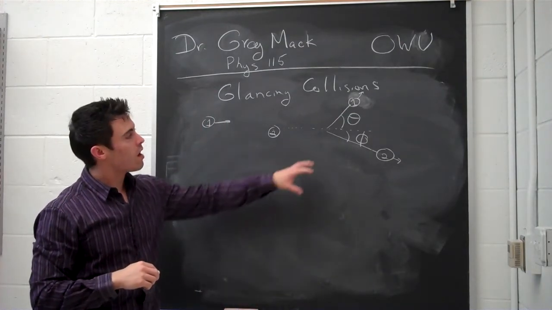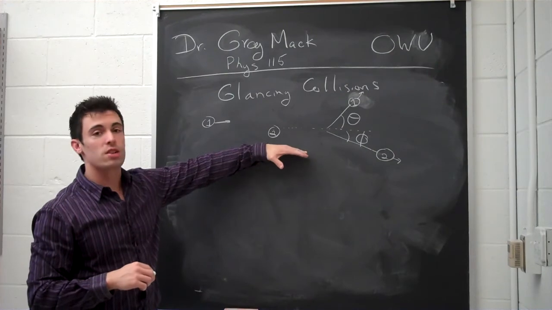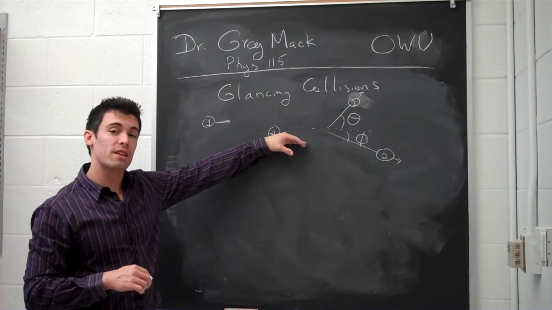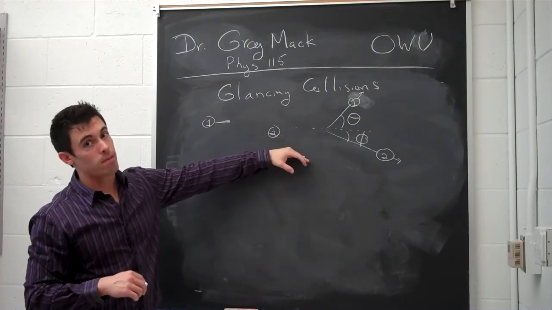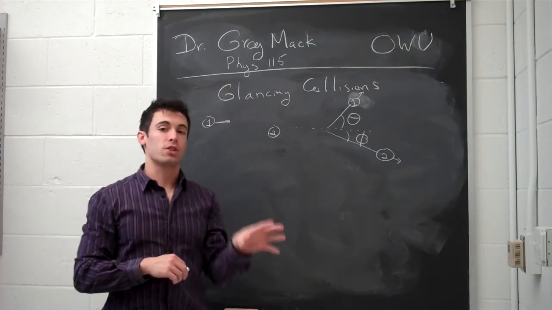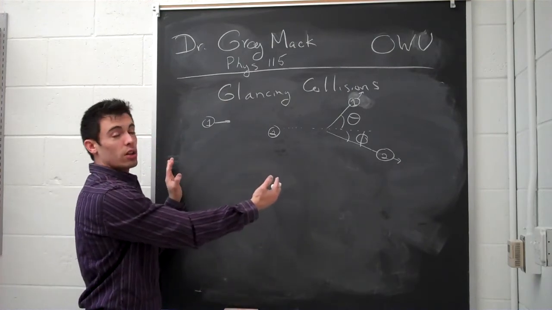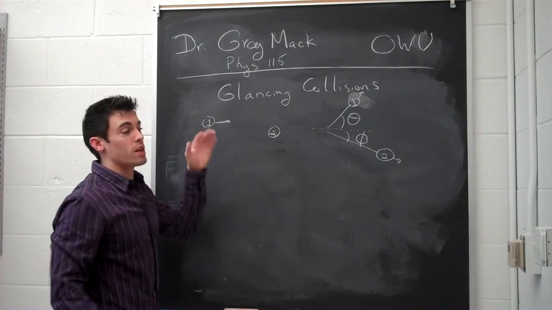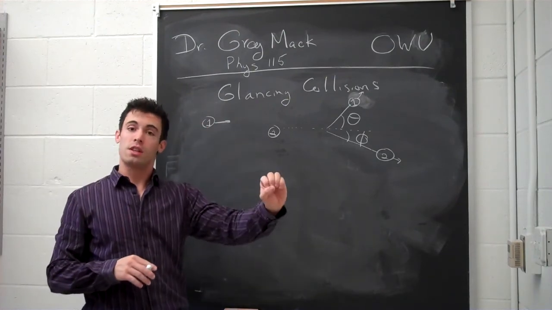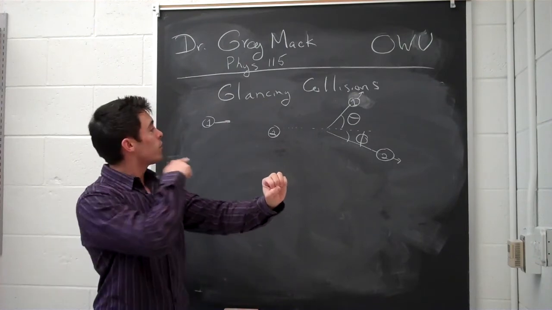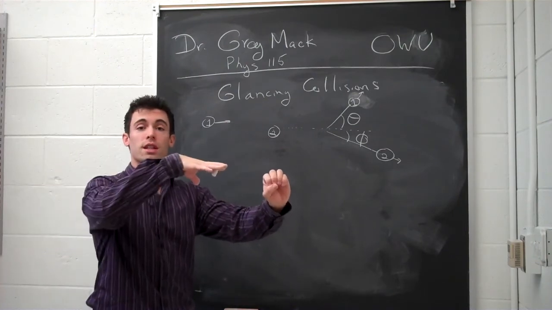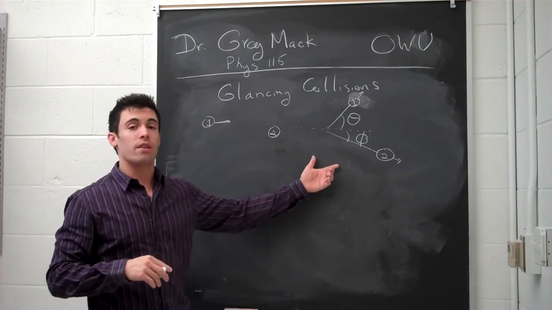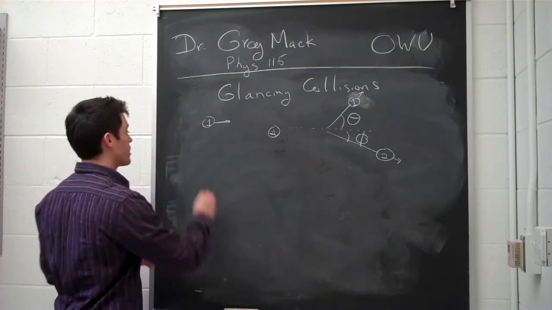And so we talked about in class how we need to be able to conserve momentum in each situation. You have to look at conservation of momentum in both the x and the y. Each one is independently conserved. In the y direction here, we have nothing to start with. It has 0 initial y momentum, because the second ball is sitting there at rest, and the first ball is coming in straight across in the x. So it has 0 y momentum to begin with, so afterwards, it has to have 0 y momentum as well. So let's look at that.